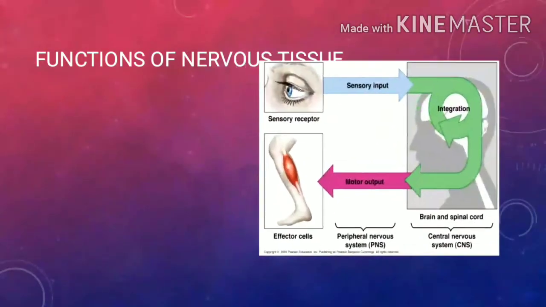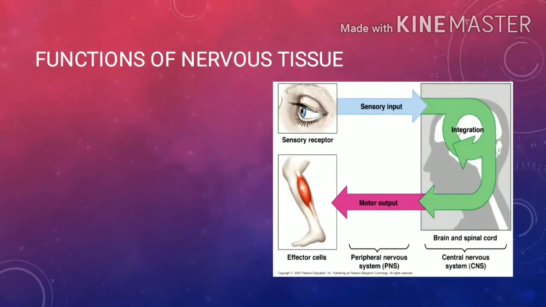Now let us see the functions of nervous tissue. So three main functions of nervous tissue are there: sensory, integration and motor. In sensory function, it collects the information from sensory receptors and sends the message to brain or spinal cord. In integration, this process involves the combination of sensory perception and higher cognitive functions such as memories, learning and emotions to produce a response. Motor function helps to control and coordinate the movement of muscles.